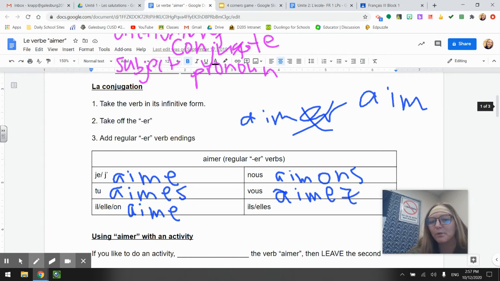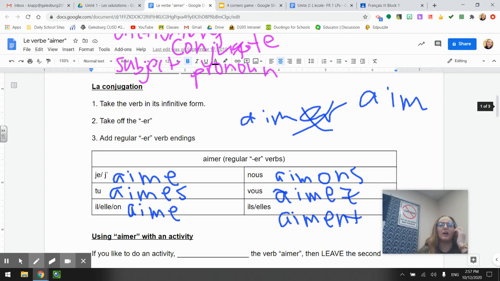And then ils, elles, they being boys or they being girls, aiment, let's take the stem, AIM, and then we add an ENT. So our endings for regular ER verbs are E, ES, E, ONS, EZ, and ENT.